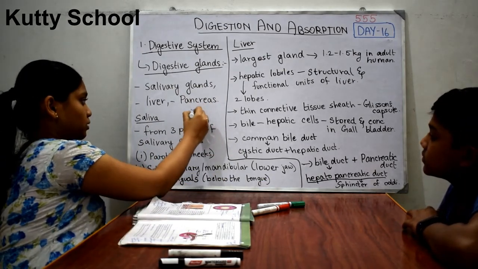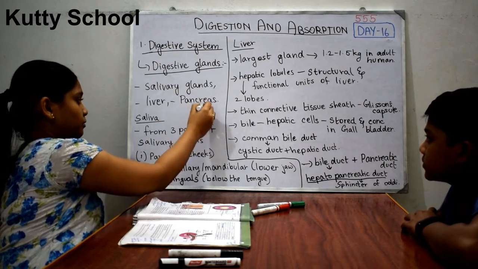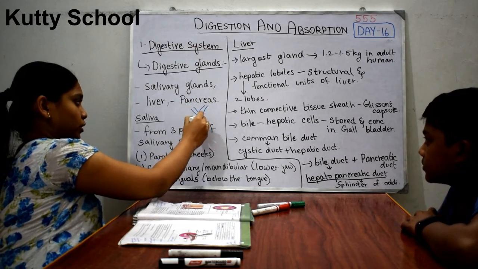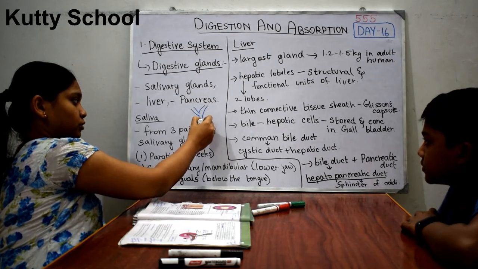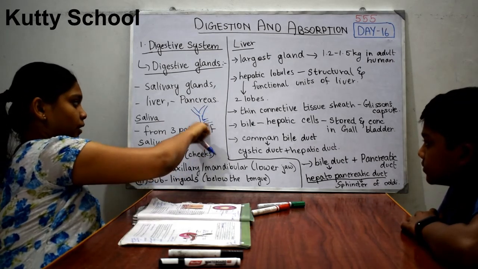So this is the cystic duct coming from the gallbladder and the hepatic duct coming from the liver, both join. Here another duct joins from the pancreas. This is the pancreatic duct, which joins and forms a common duct, the hepatopancreatic duct.